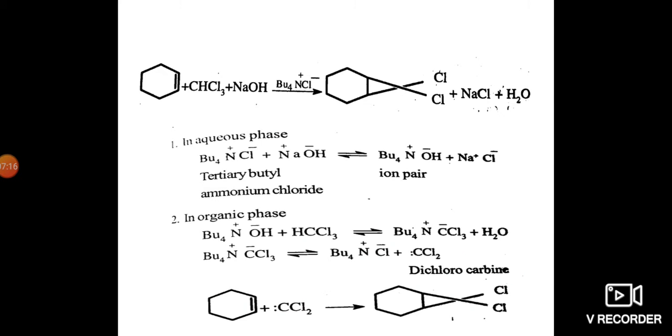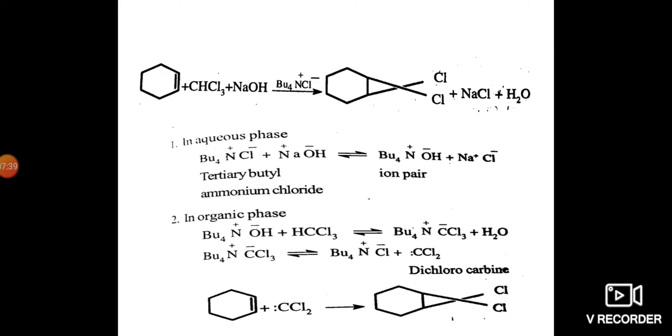Then go to the benzene ring example. Cyclohexene reacts with chloroform and sodium hydroxide in the presence of tertiary butyl ammonium chloride to give dichlorocyclopropane, sodium chloride and water.